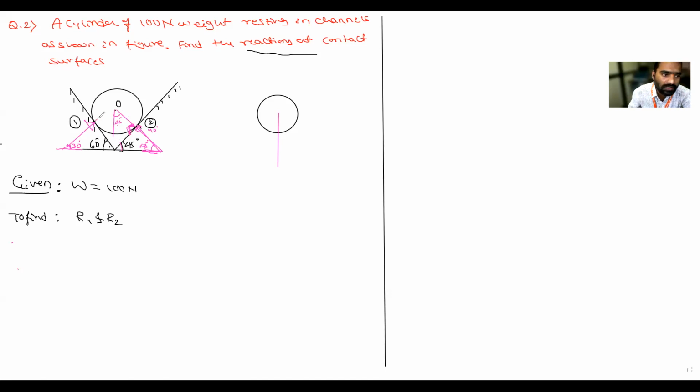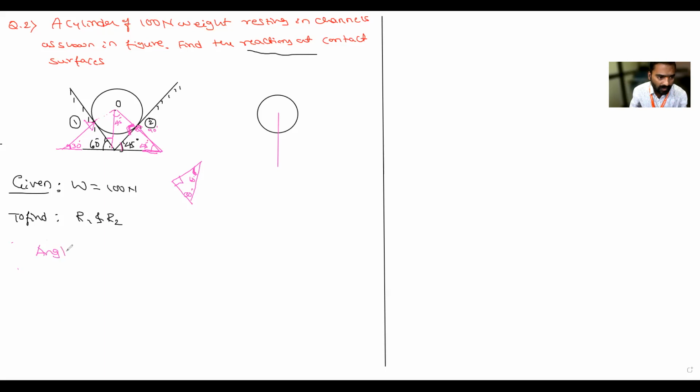When you extend this one like this, consider this triangle inside. I will draw it like this. This angle is 90 degrees, so what is the remaining angle? Here it is 60, so here it is 30 degrees. With 30 degrees here, the angle made by this one is 60 degrees.